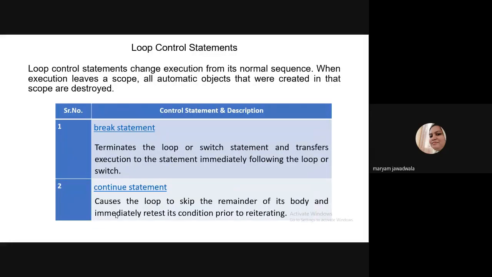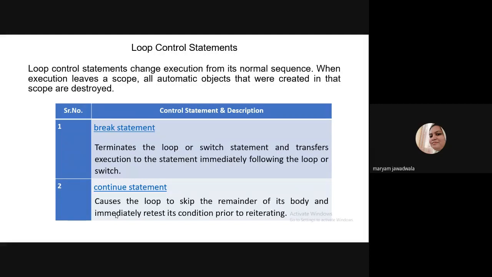So next we have loop control statements. Loop control statements change the execution from its normal sequence. If you write a loop, say using a while loop, do while loop, or for loop, there are some loop control statements to break the execution or to continue execution of the loop. Okay. When execution leaves a scope, all automatic objects that were created in the scope are destroyed.